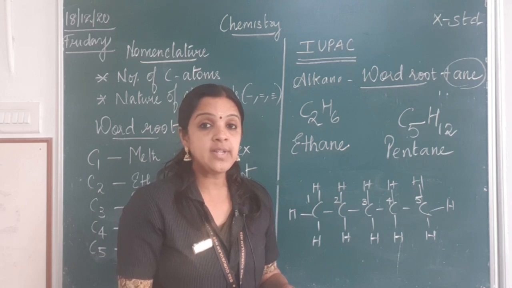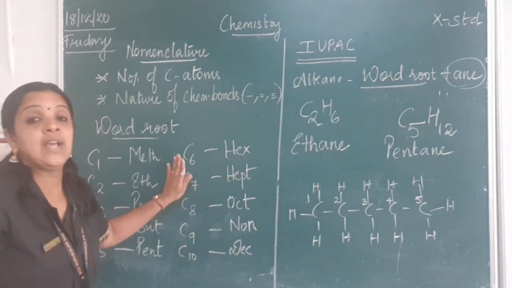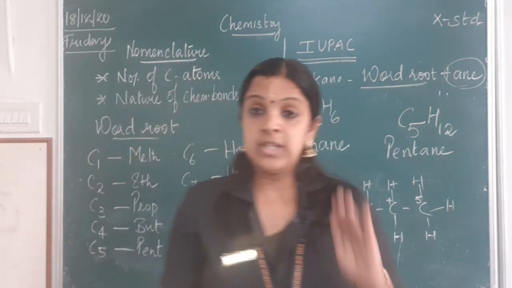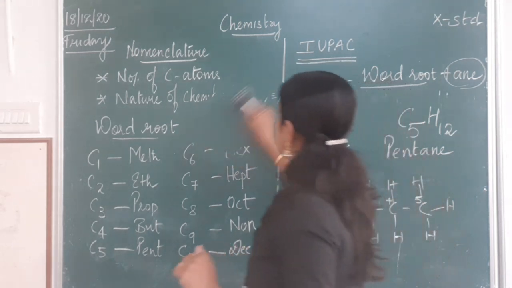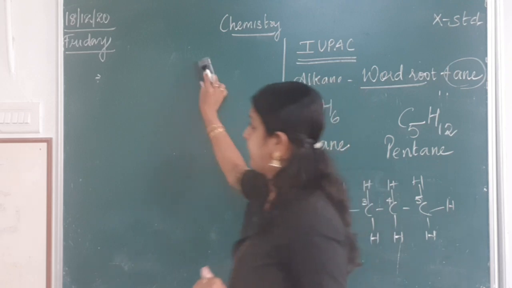You are able to get me, children? So depending on the number of carbon atoms, we will select the word root and we will add the suffix ane to it. So this is how we will be doing. So let me just give you 2 more examples so that you can understand it much better.